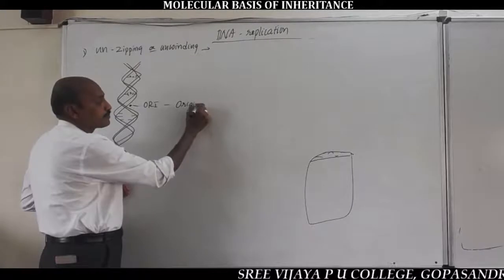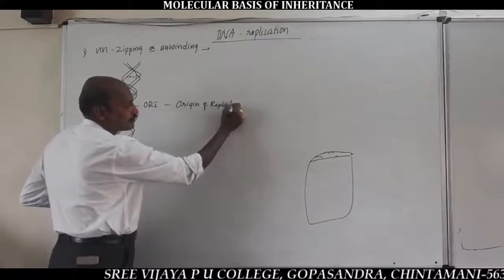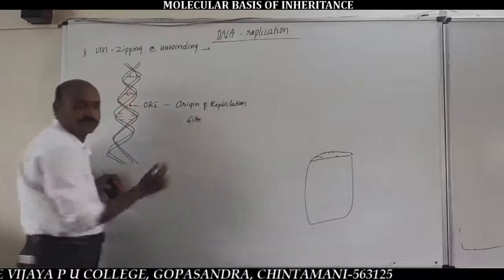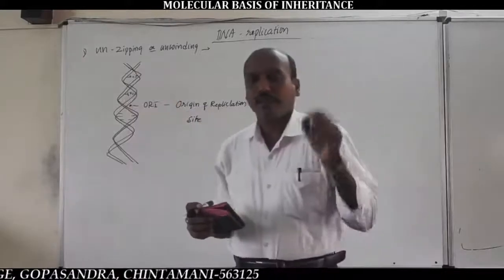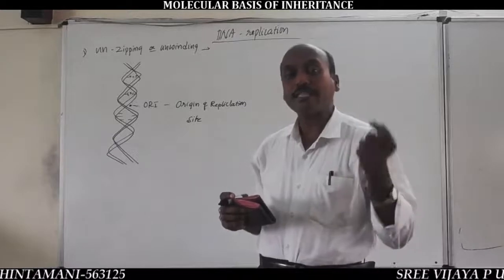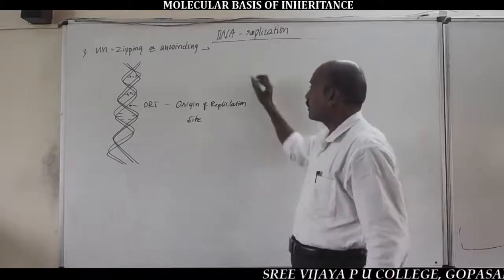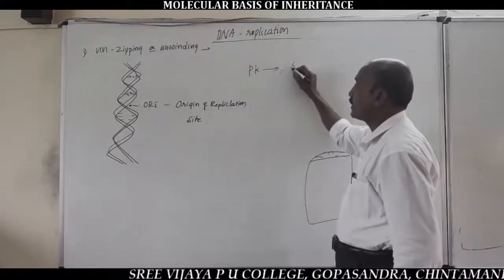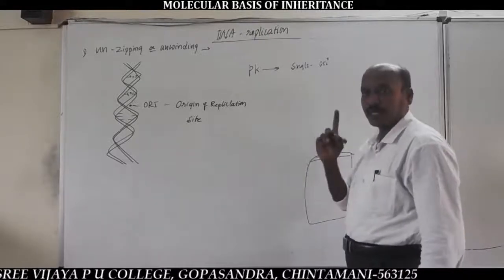origin of replication site. You should remember, the unzipping process takes place at a specific point called the ori site, or initiation point, beginning point. Important: in prokaryotes, DNA contains a single ori site, only one ori site.